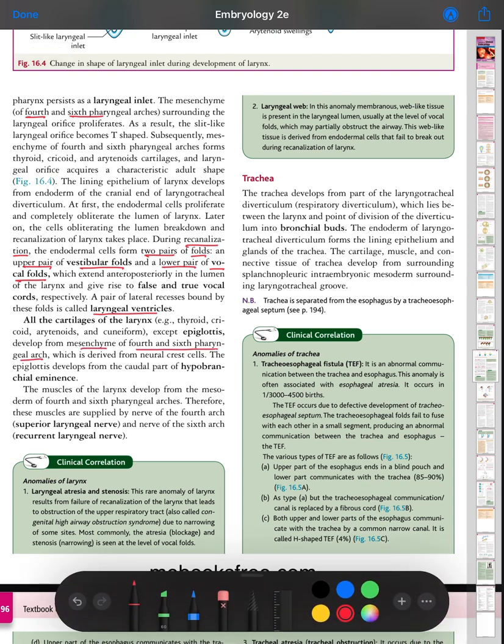Which derive from neural crest cells. The epiglottis develops from the caudal part of the hypobranchial eminence. The muscles of the larynx develop from the mesoderm of the fourth and sixth pharyngeal arches. Therefore, these muscles are supplied by the nerve of the fourth arch, the superior laryngeal nerve, and the nerve of the sixth arch, the recurrent laryngeal nerve.